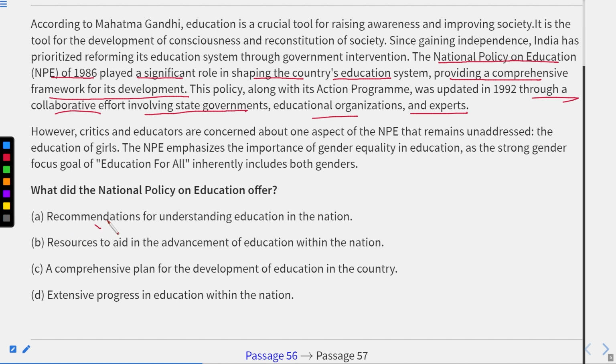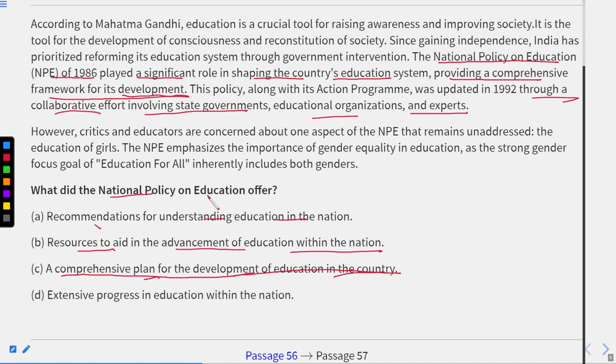Now, if we see recommendations for understanding education, resources to aid in the advancement of education, a comprehensive plan for the development of education in the country, because it actually played a significant role in providing a comprehensive framework for its development. Therefore, National Policy on Education offers a comprehensive plan for the development of education in the country.